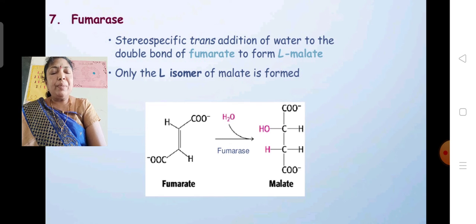Next, this fumaric acid is formed into malate. Here stereospecific trans addition of water to the double bond of fumarate to malate takes place. The product is the malic acid, in which addition of H2O molecules occurs in the presence of an enzyme fumarase.